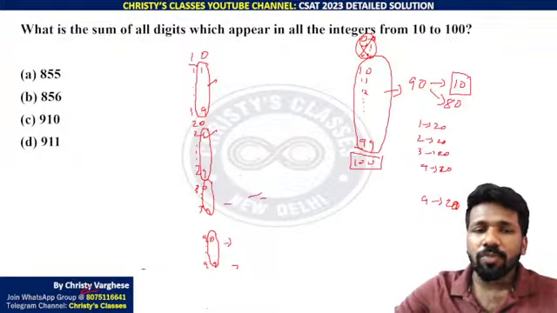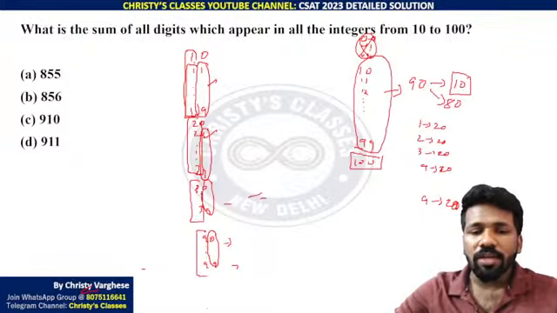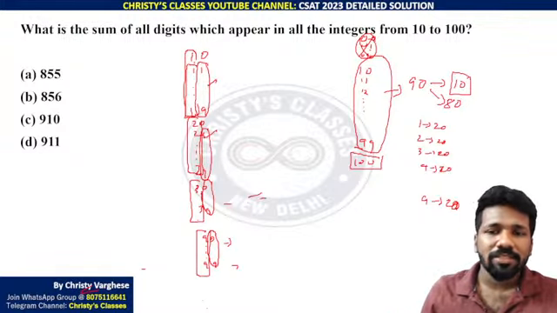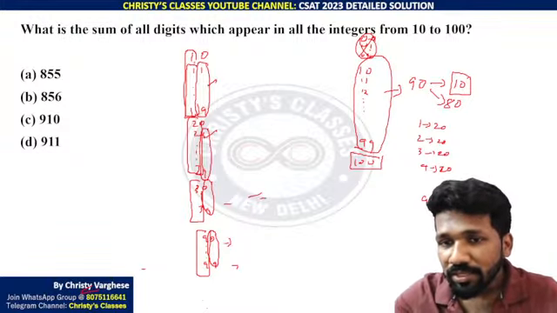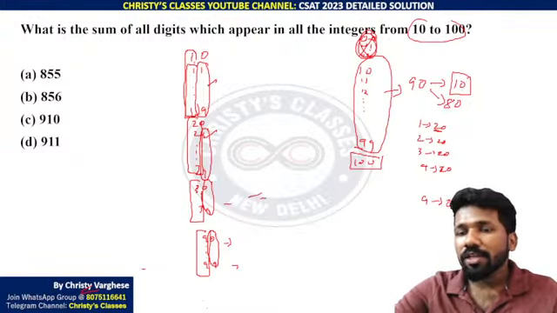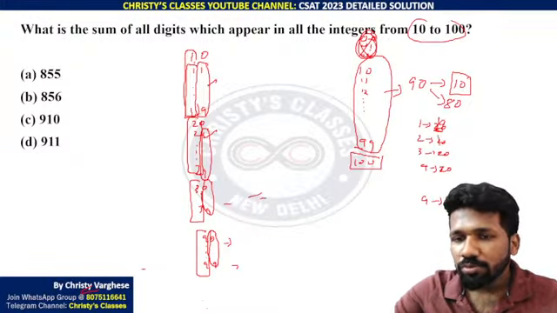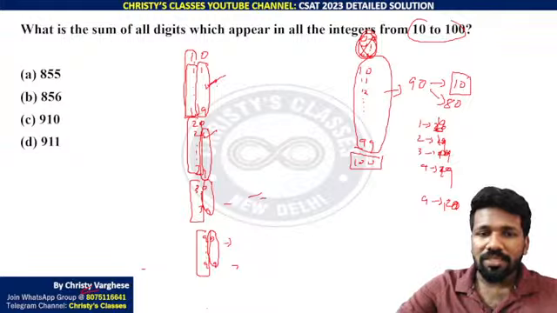In the tens place, 1 is occurring 10 times here. 2 is occurring 10 times here. 3 is occurring 10 times here. 4 is occurring 10 times here. Are you all understanding this? Why 10 times? Okay, here I made a mistake. This 20 times will occur including 1, 2, 3 up to 9. We want only 10 to 100. So not 20 times, only 19 times. The explanation why it is 19 times is what I just showed you now: unit place 9 times, tens place 10 times.